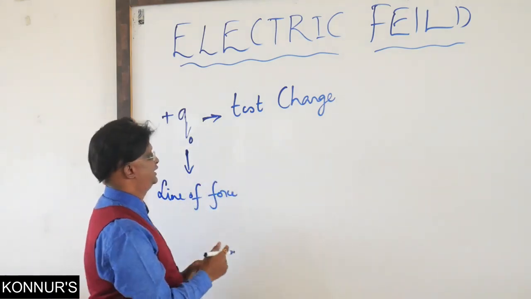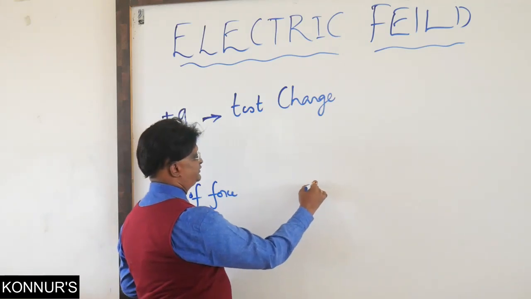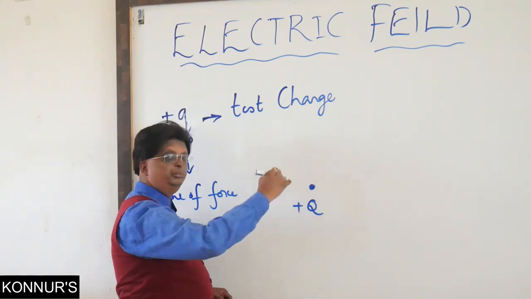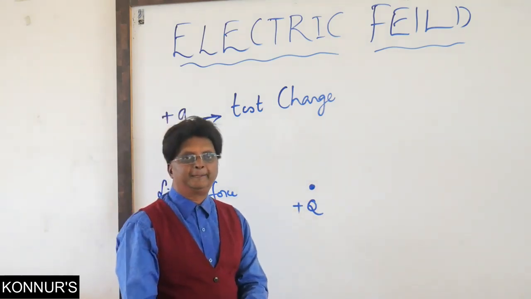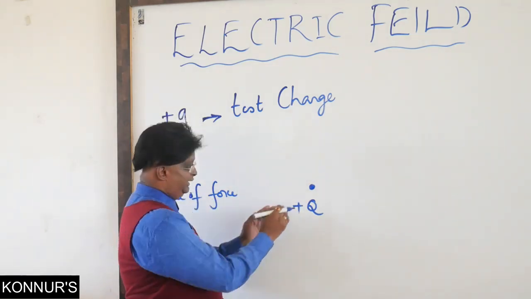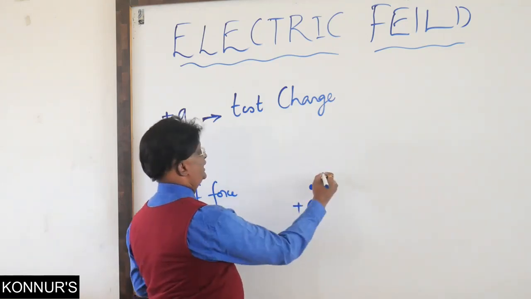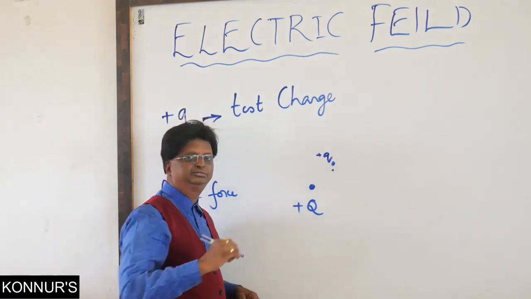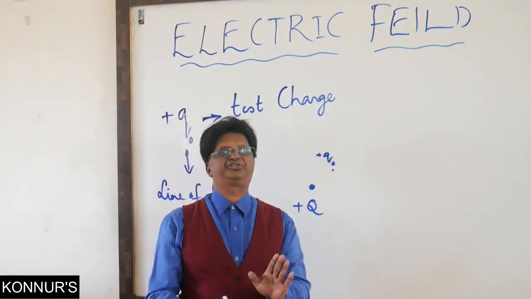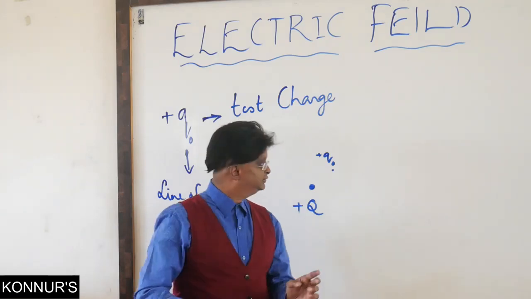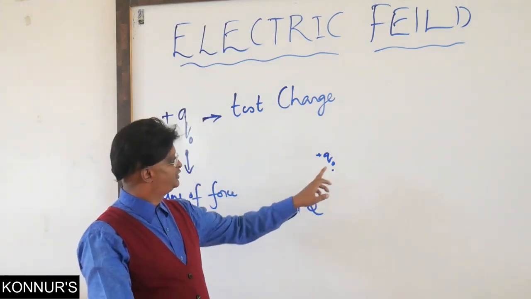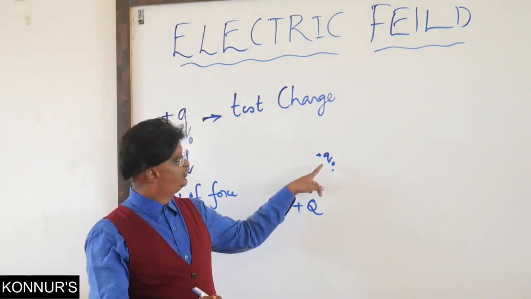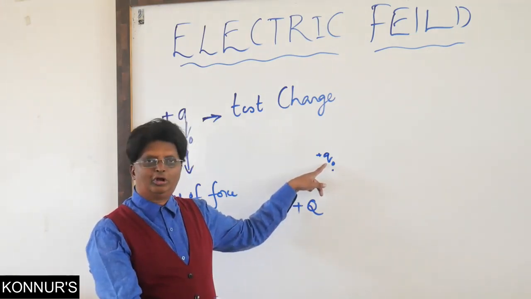Now imagine like this. This is some charge capital Q. Suppose it is a positive point charge. Now in the vicinity of this Q, I am placing this Q0, the test positive charge. I keep on telling only test charge, it means always positive. Supposing this charge Q0 is placed near capital Q, then according to our earlier discussion, force will be experienced by this Q0.